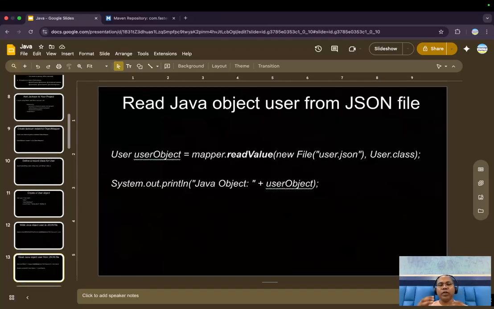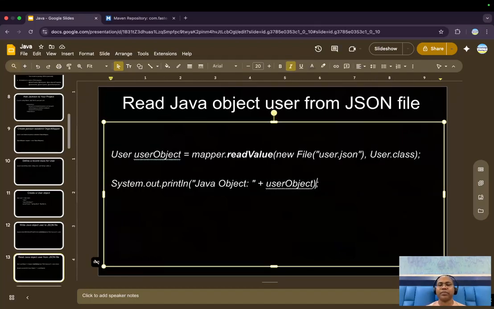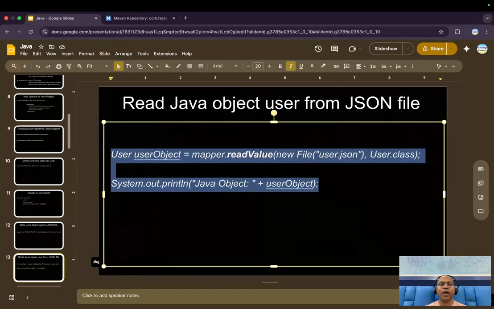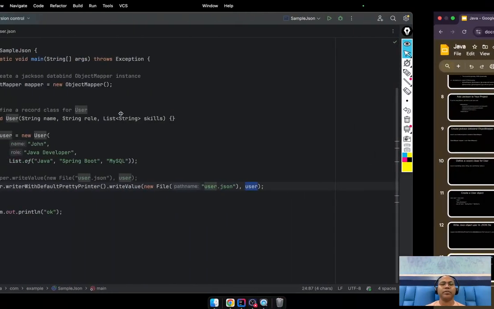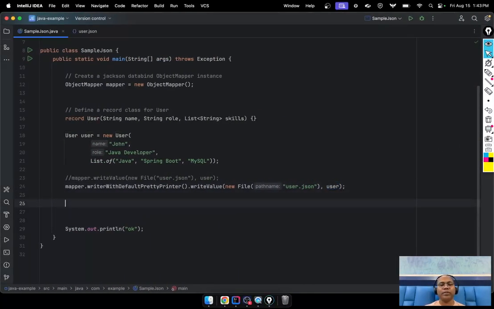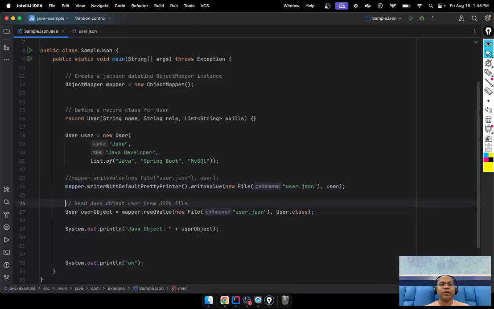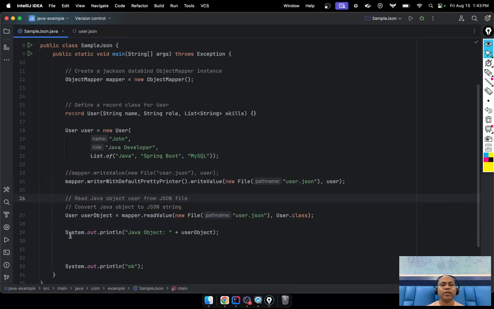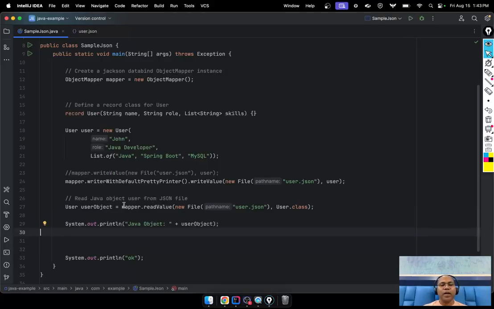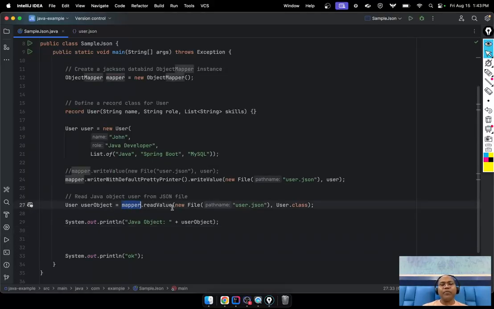Let's go next. Sometimes I want to read this JSON file. Now I don't want to write, I want to read this file. So how can I do that? For this, the mapper class again provides a readValue function.